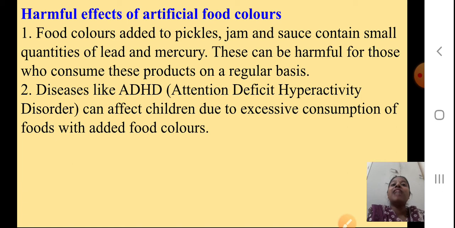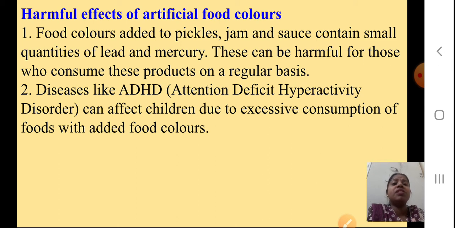The food colors added to pickles, jam and sauce contain small quantities of lead and mercury. Okay students, this can be harmful for those who consume these products on a regular basis, as I told you. Diseases like ADHD, that is attention deficit hyperactivity disorder, can affect children due to excessive consumption of foods with added food colors.